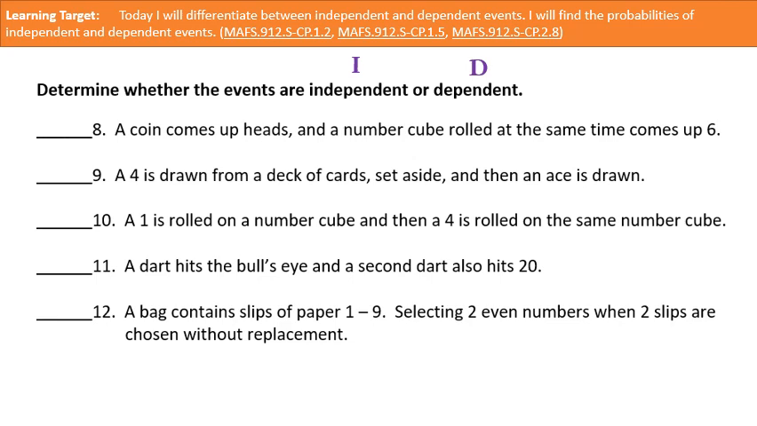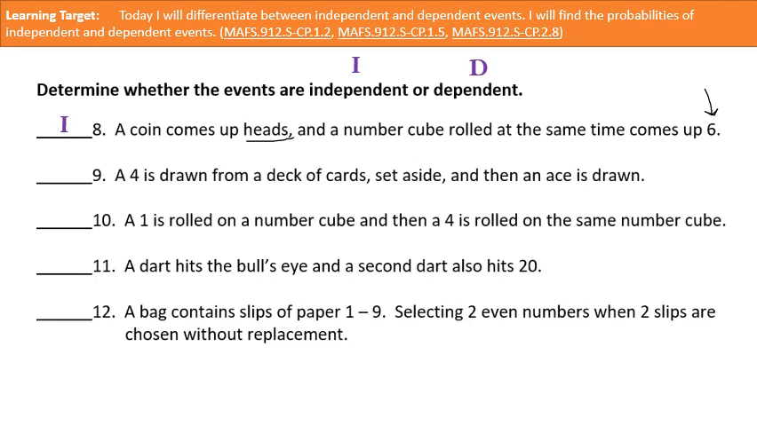Okay, a coin comes up heads, and a number cube is rolled at the same time, comes up 6. All right, so here's the question. Did flipping the coin and having it land on heads affect the probability of this die becoming a 6? And the answer is no, because a coin and a die are not going to affect each other at all. Okay, so that's an independent event. So flipping that coin has no effect over whether that die comes up 6 or not.